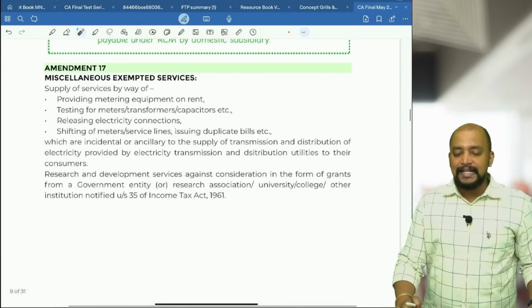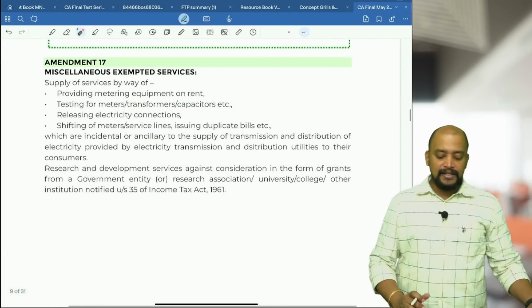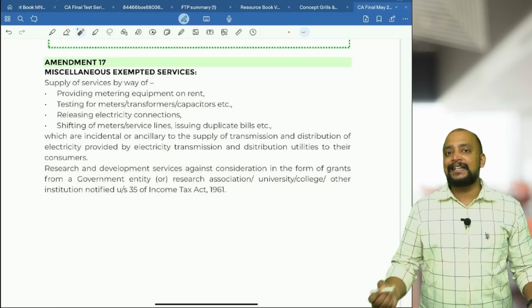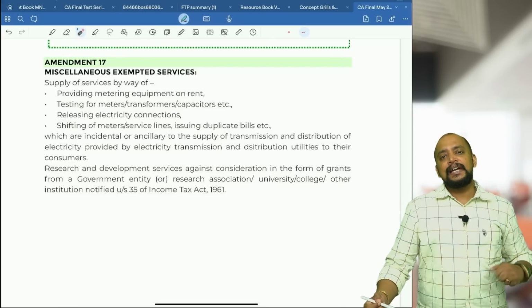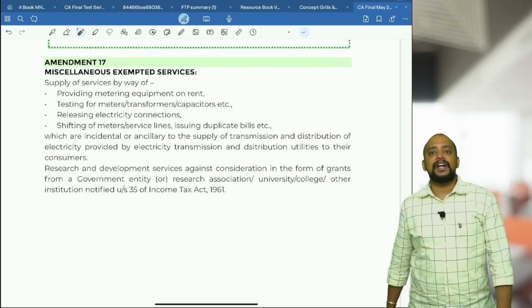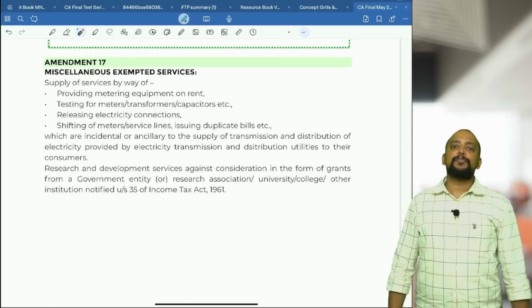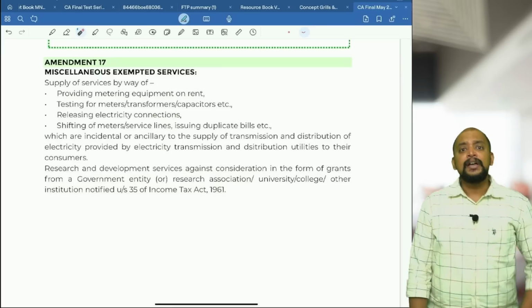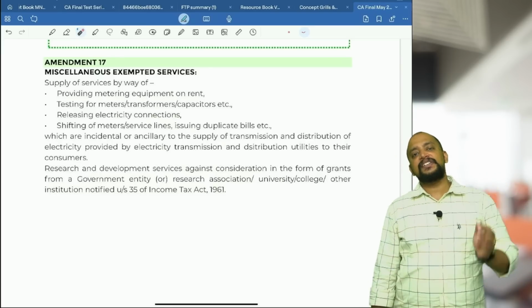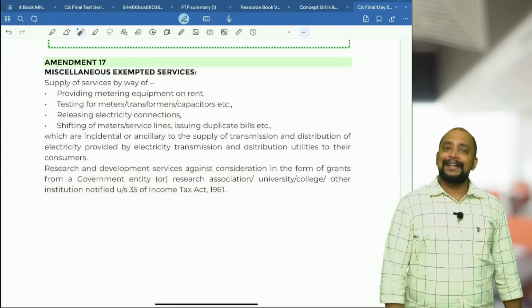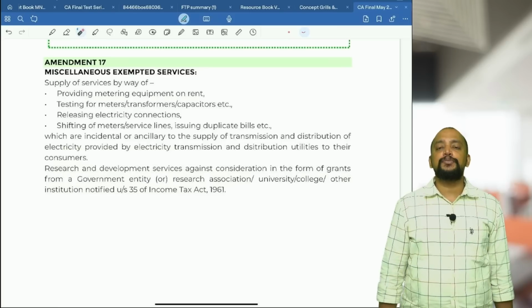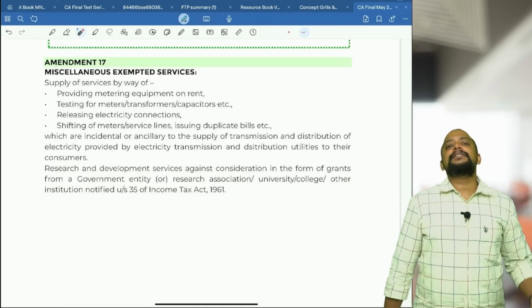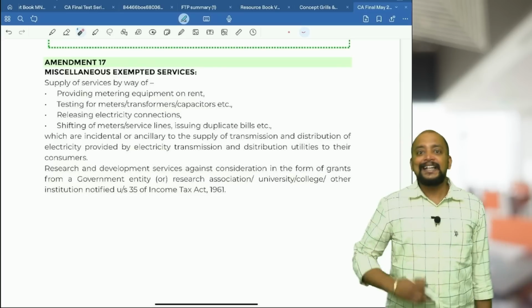Then miscellaneous exempted services. Here, supply of service by way of providing metering equipment. Basically, if there is an electricity distribution or transmission utility, they will be providing distribution of electricity services and transmission of electricity services, and for that they will be collecting some money, and that is exempted, because transmission and distribution of electricity by an electricity transmission or distribution utility is exempted.